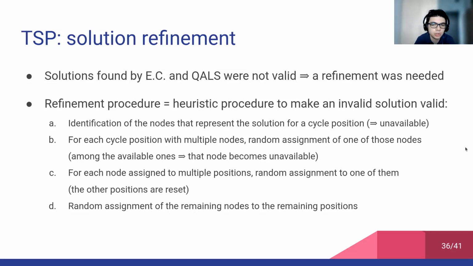Then, for each cycle position in which there are multiple possible nodes, one of them is randomly assigned to that position, of course, only considering the available ones, and that node will also be marked as unavailable. The third step is the random assignment of a node to one position if it is assigned to multiple ones, and the other positions are reset. And finally, there is the random assignment of the remaining nodes to the remaining positions. If the original solution is valid, no change is made by this refinement procedure.